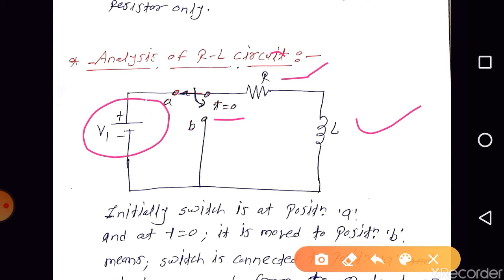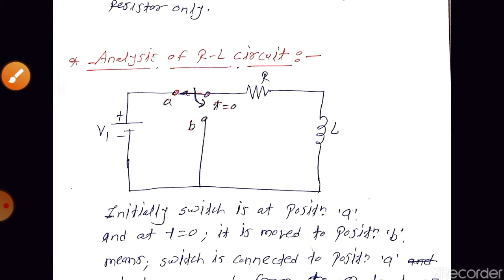As we know, the resistor, for all time t, behaves as a resistor. At the end of this discussion we will draw some conclusions regarding the inductor: how the inductor behaves at the switching instant, what its behavior is during t greater than 0, and what its behavior will be at t equal to plus infinity.